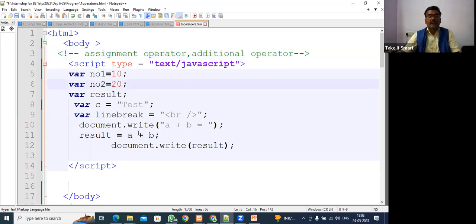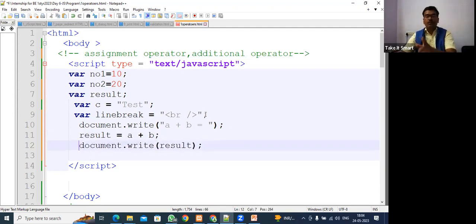I use it to get the calculation, and now I am going to display this. How can you display a result in JavaScript? document.write and the variable name, so this result is going to come.